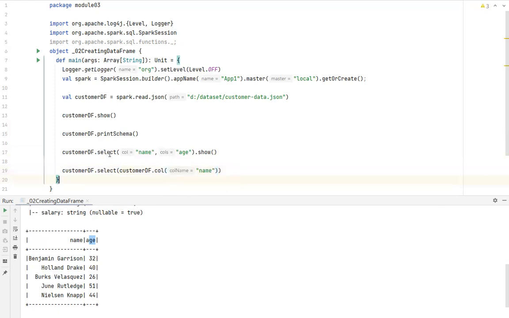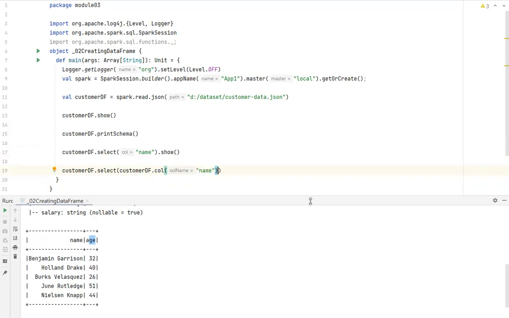Now, for example, can you see this? I'm selecting a column here. Which column? Name. So this is one way. For example, in the previous example, what we did was customer data frame dot select. Let's take one column now. So we selected name by simply passing a string. This is one way to select a column. There is another way. Customer data frame dot select. From the customer data frame, the col method is available, for which you can give the column name. This is one more way to select a column.